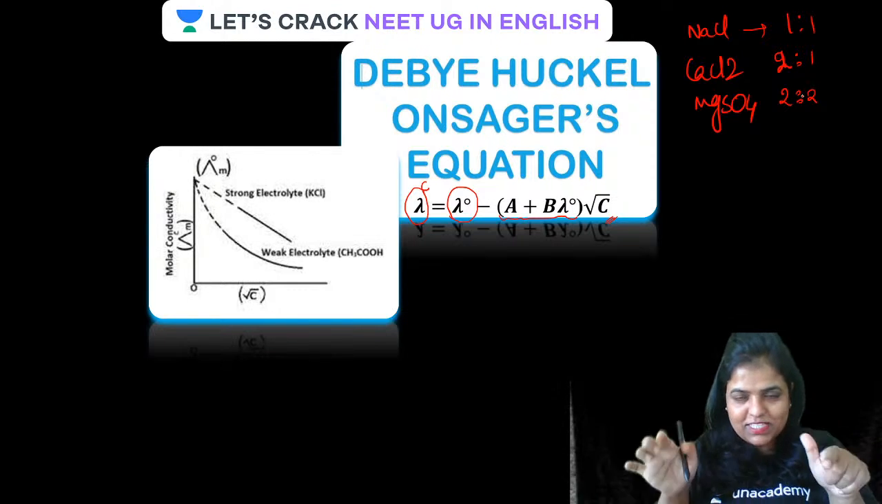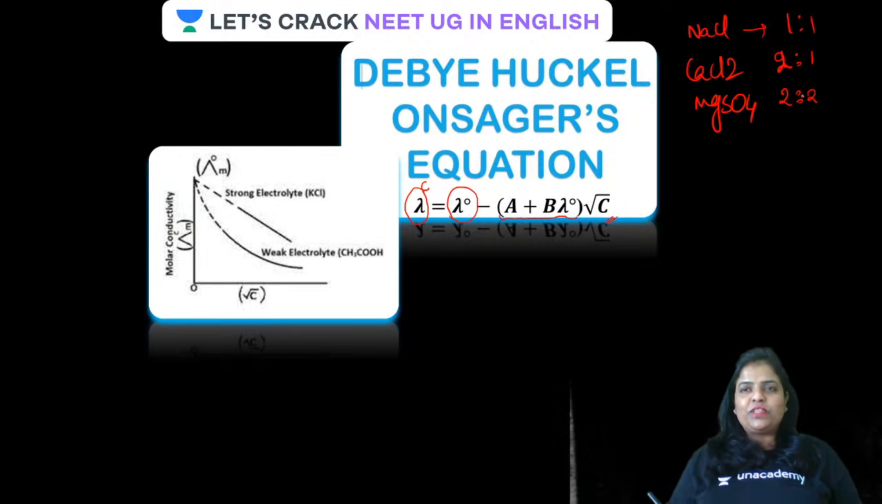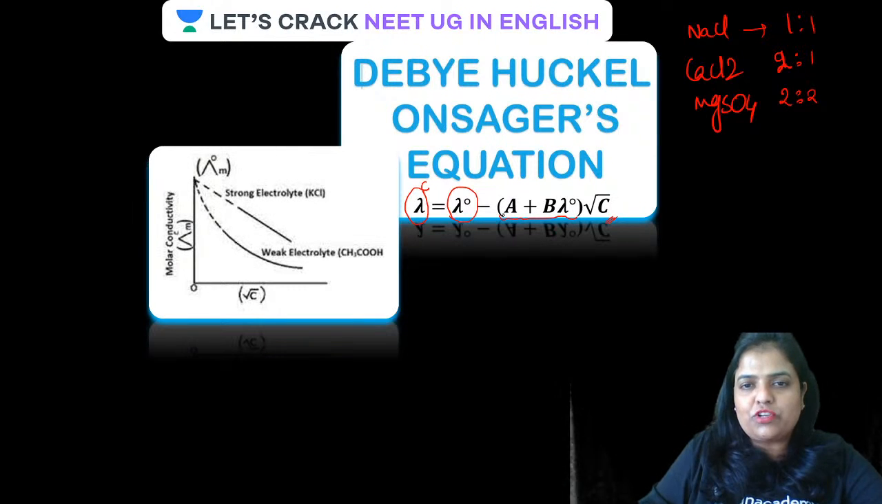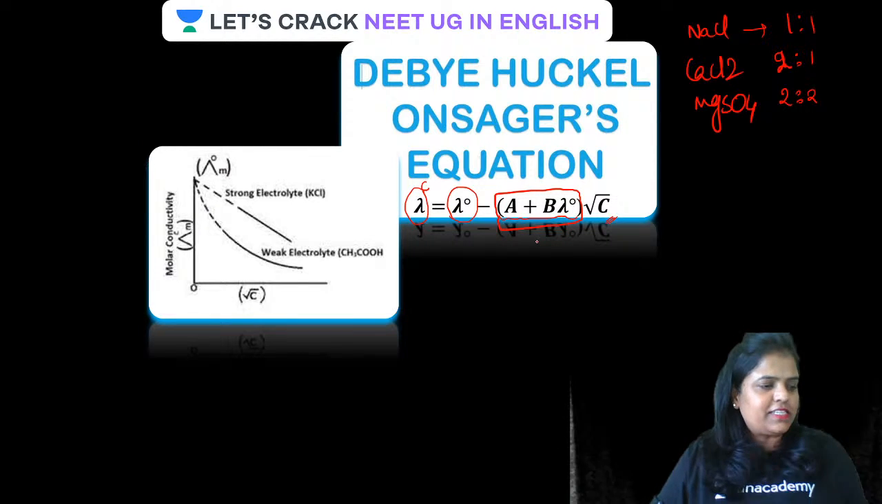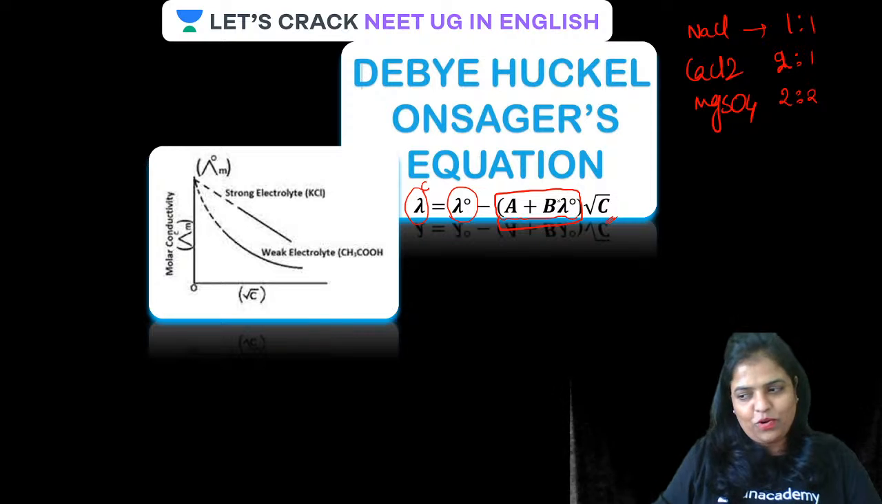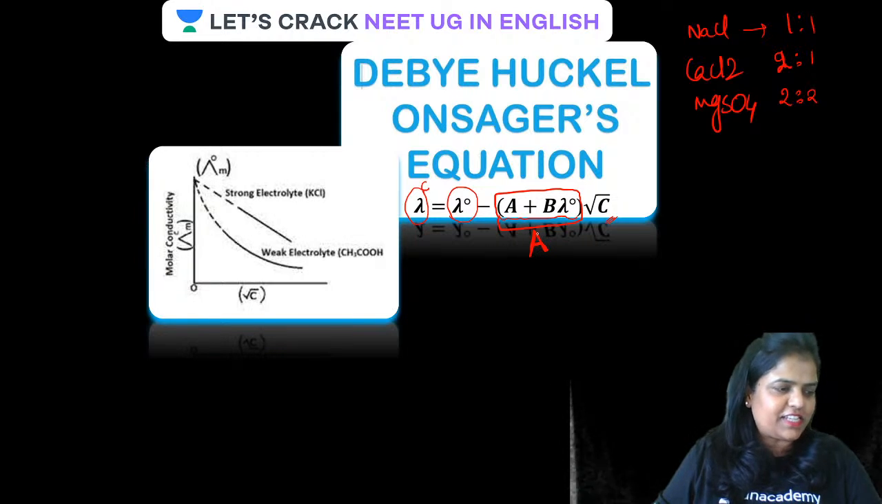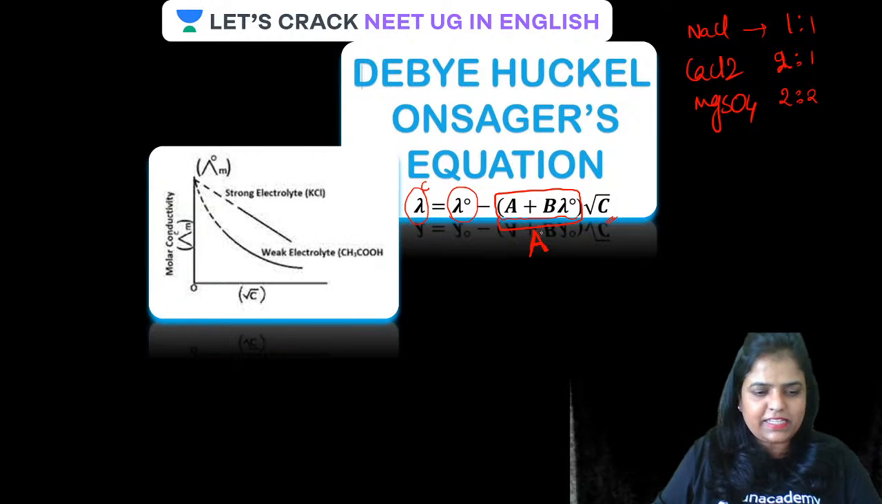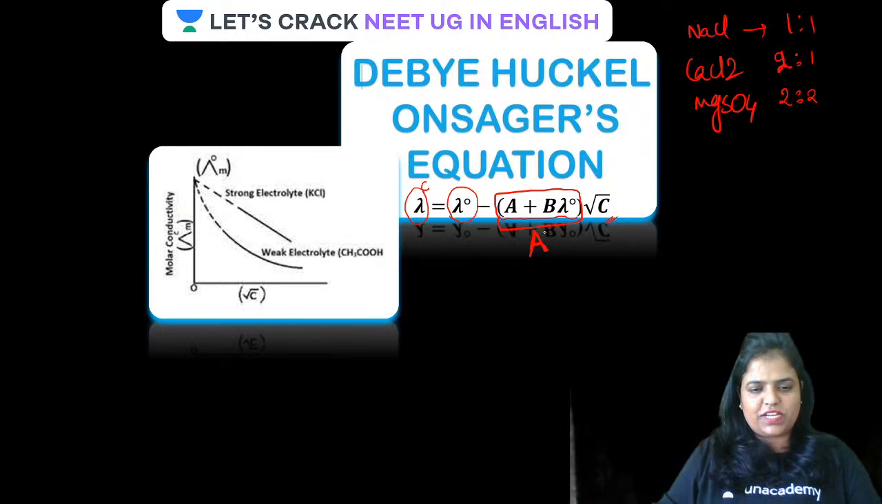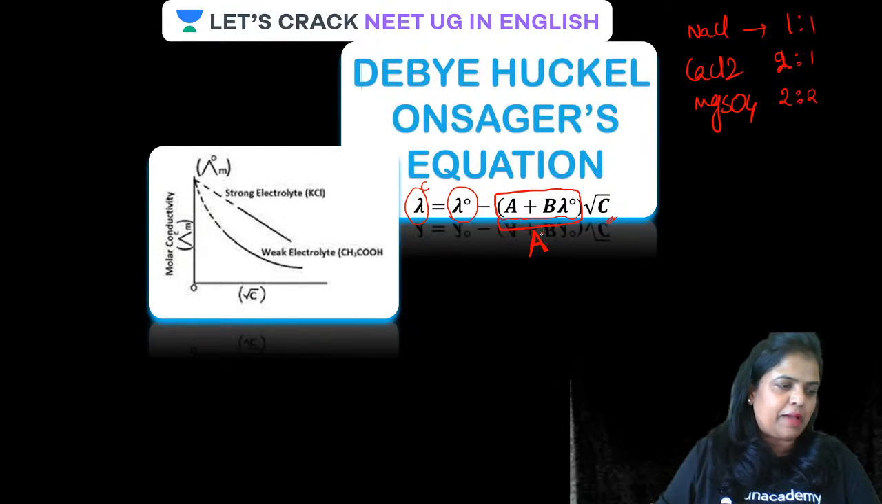So the type of electrolyte is actually deciding this value. Is that clear, guys? This is decided by the type, or kind, of electrolyte you can say. Therefore, it is also represented as capital A. Is that clear? This is a constant, also represented as capital A.